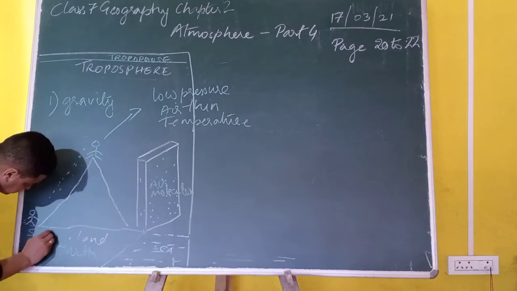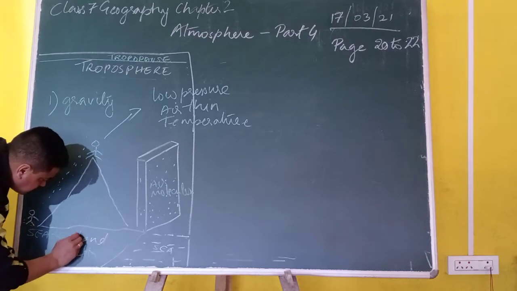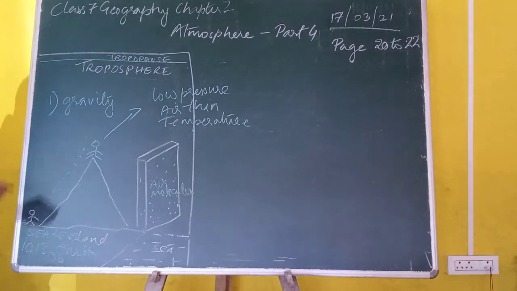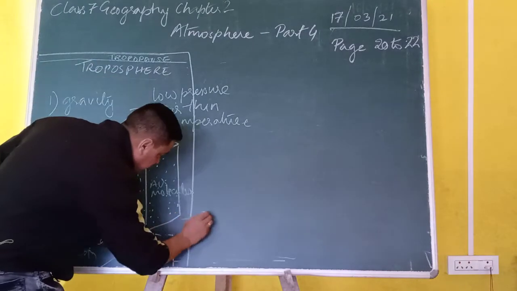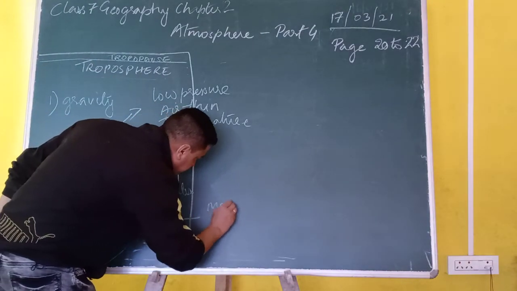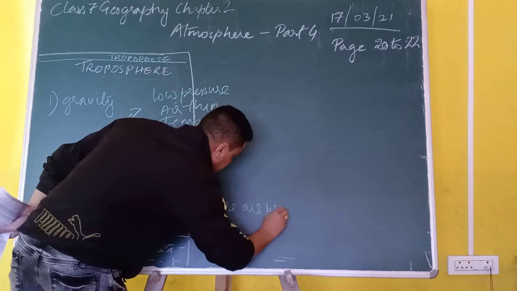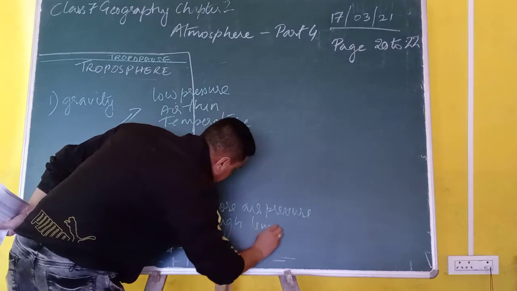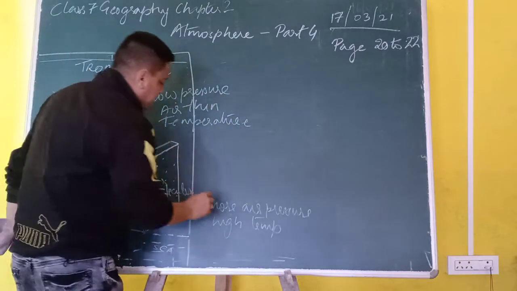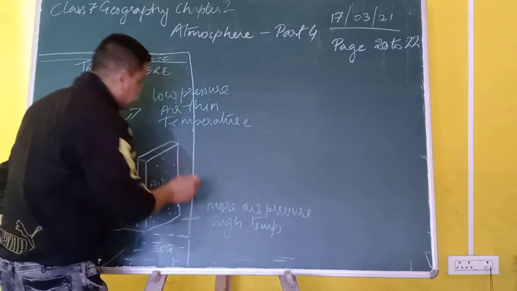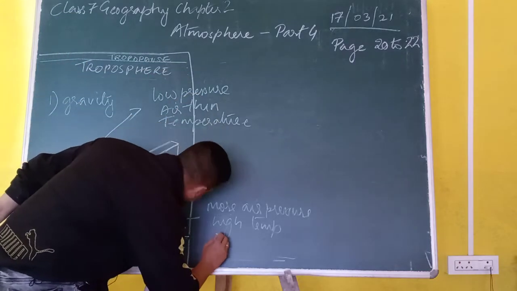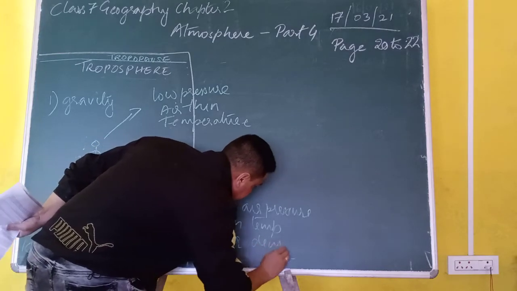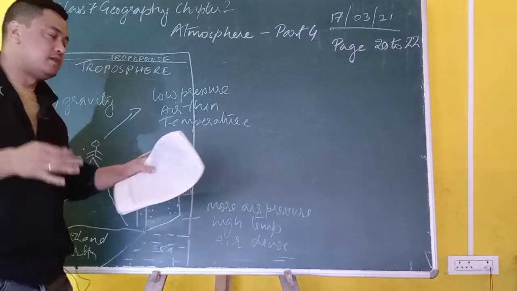This is called the sea level. At the sea level, you have 1013 millibars of air pressure. So the pressure of the air is also more here. So you find high air pressure, high temperature, and the air is also dense, because all the molecules of the air are bound together by gravity.